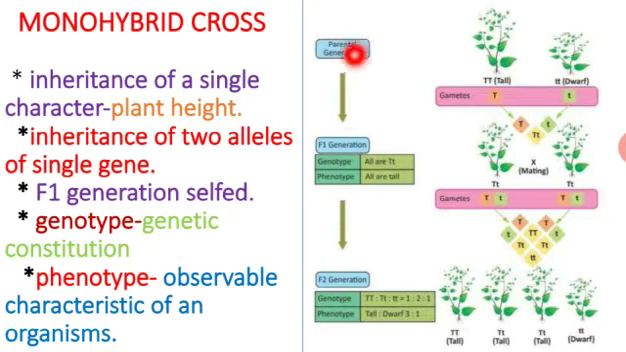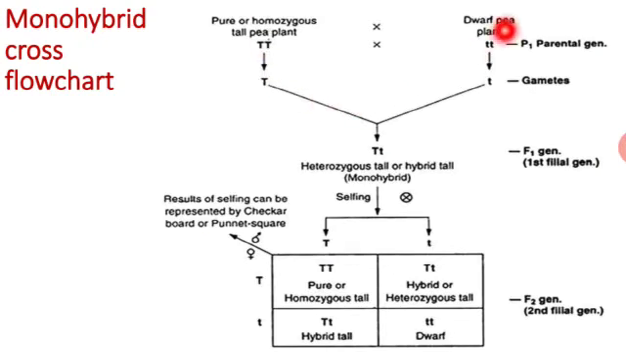So here, from the parental cross, after the F1 generation all are heterozygous tall, and after the F2 generation you find the genotypic ratio of homozygous tall, heterozygous tall and homozygous dwarf plants, that is 1:2:1. The phenotypic ratio is 3 tall plants to 1 dwarf plant. So pure homozygous tall and dwarf plants, after fertilization, produce heterozygous plants, and after selfing we get 1 homozygous tall, 2 hybrid tall and 1 homozygous dwarf plant. This is the chart of the monohybrid cross.